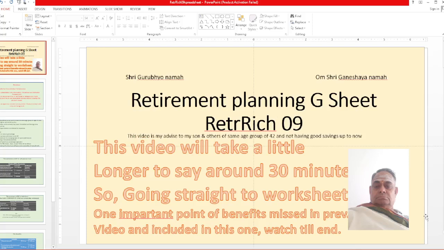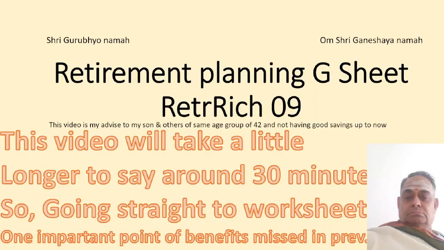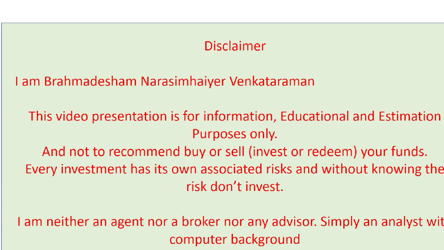Om Shri Ganeshaya Namaha. This is on retirement planning, with an example on Google Sheet, RetrRich09 episode series. This video is an advice to my son and others of the same age group, 42, not having a proper retirement planning so far. This video will take a little longer, around 30 minutes. So, going straight to the worksheet, one important point of benefits missed in the previous video is included in this one, so watch till the end.